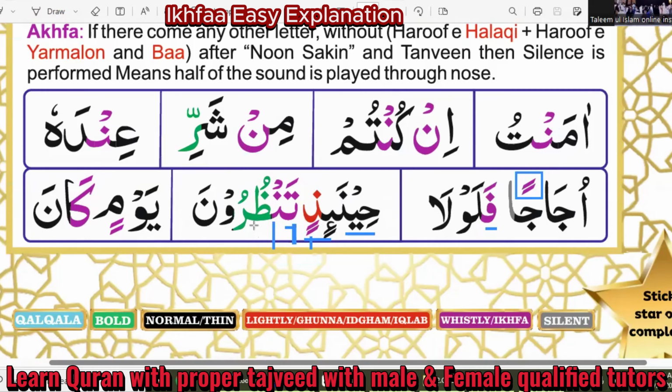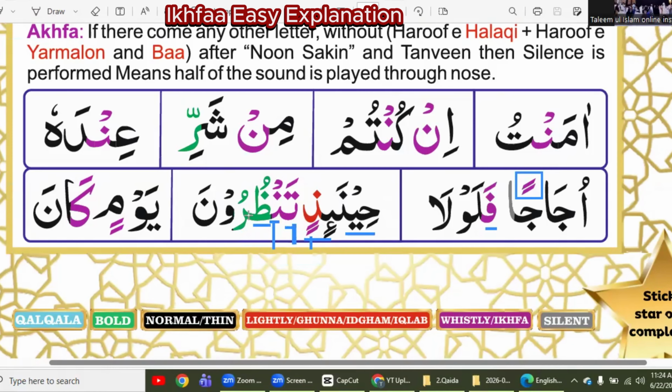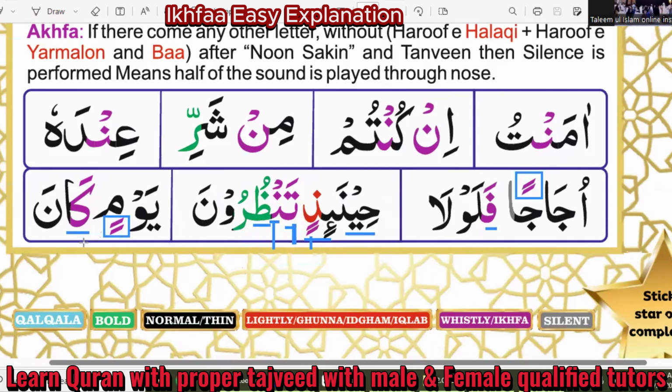Now after noon silent there is za. So we will do ikhfa on noon silent also. Same here. After tanween there is kaf, so we will read it like "yawma kana". I hope you got it. So after noon silent and tanween, when there is a letter not in idgham, not iqlab, not izhar, then we will do ikhfa on that. We will play half the sound through the nose. I hope you got the point.